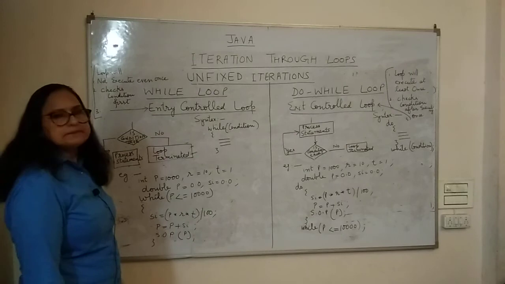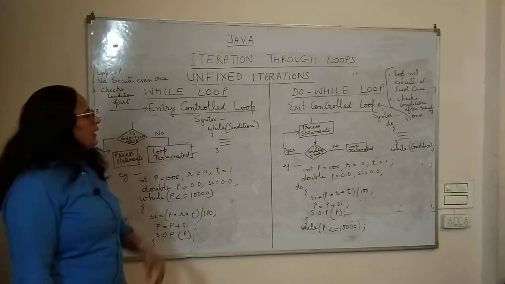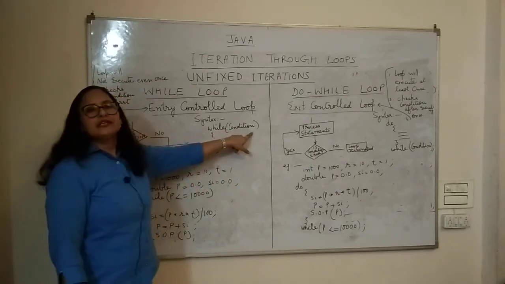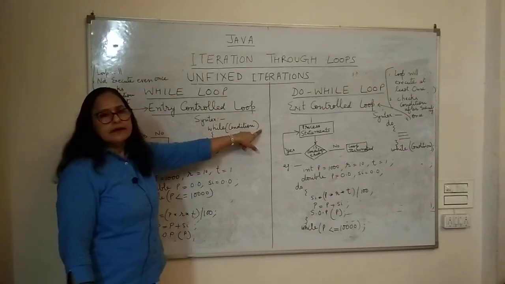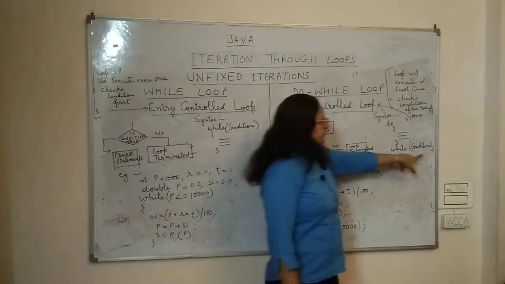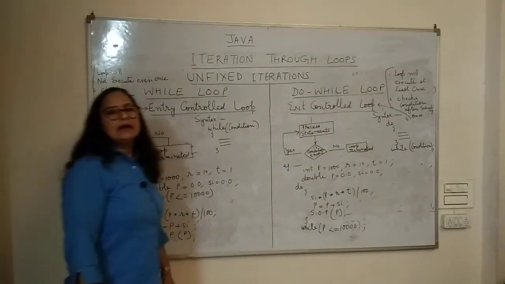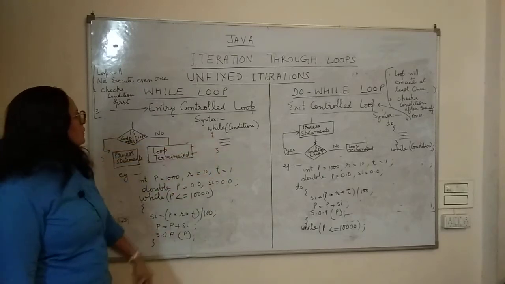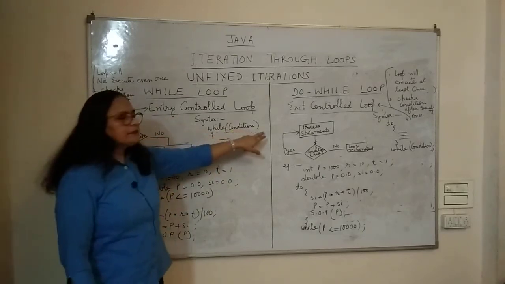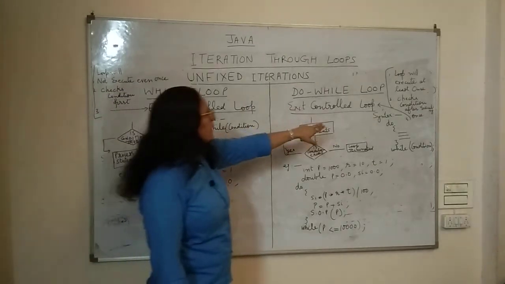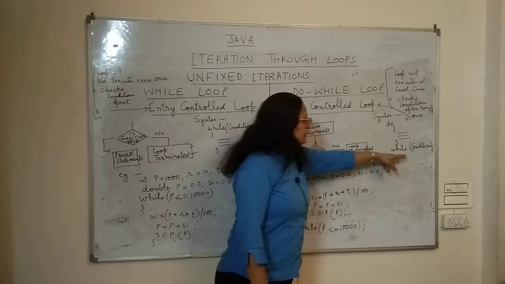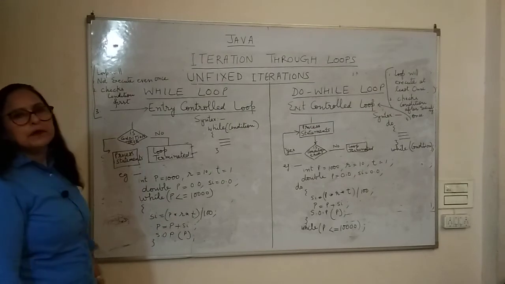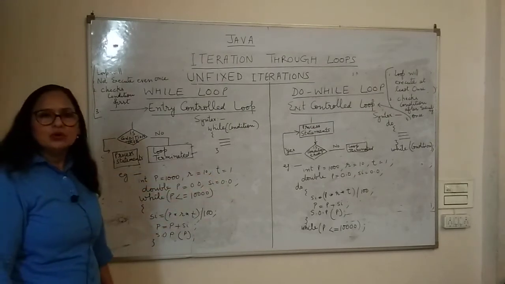And my dear friends, you should note down one difference, and students more often make a mistake over here. You should check that there is no semicolon here, and here there is a semicolon. There is a great difference, and students more often make the mistake of putting the semicolon. So in entry controlled, after the while statement there is no semicolon, and in exit control, I mean do while loop, there is a semicolon after the while statement. Now let's take an example and check the difference between both the loops.